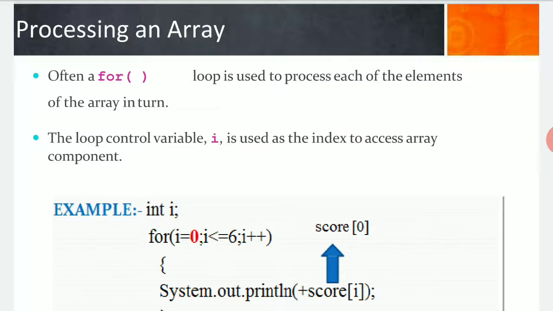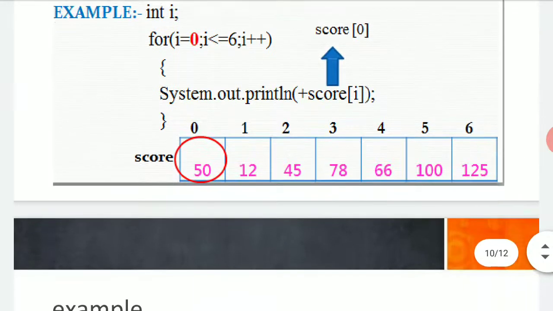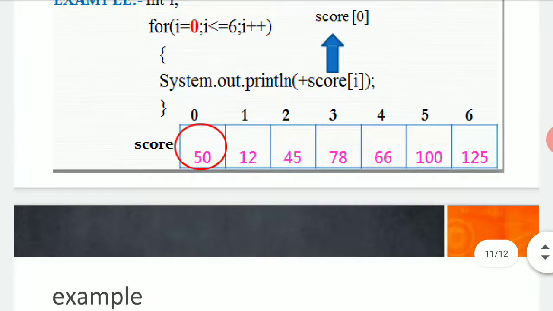So 0 is there: 0 1 2 3 4 5 and 6. So the total data which you are storing is 6, but by indexing you are storing from 0 to 6, sorry, 0 to 5. So here, when I am considering this as a part of it, if I am considering System.out.println in Java, see what I am doing: 0 1 2 3 4 5 6, 6 is there. Okay, till here I am fixed.